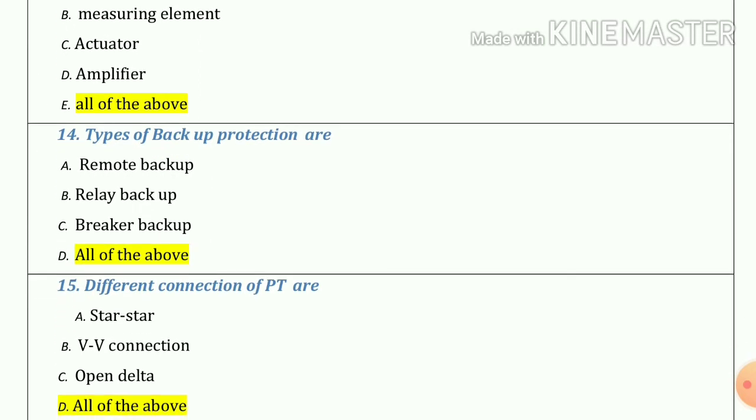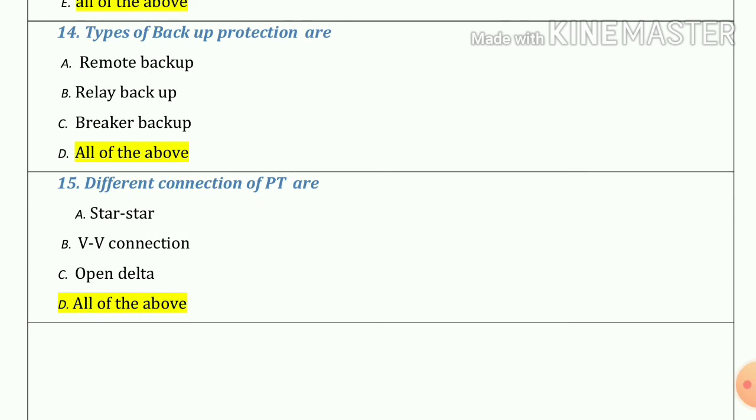Question number 14. Types of backup protections are remote backup, relay backup, breaker backup. So our answer is all of the above. Question number 15. Different connections of PT are star-star connections, wavy connections and open delta. So our answer is all of the above.